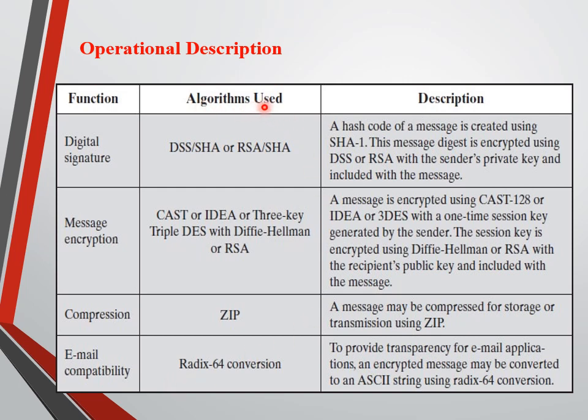The algorithms we use for all four services are given in the second column. The third column is the detailed description of the services. I explained this table content in my previous video. If you have not watched it, please do watch it, video 1 under module 2.